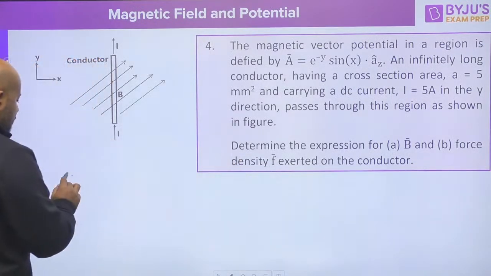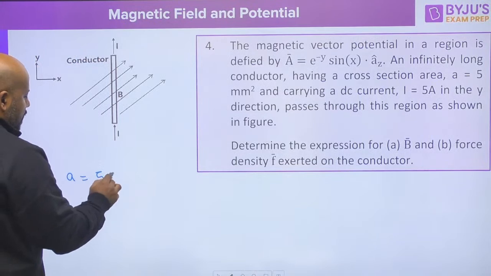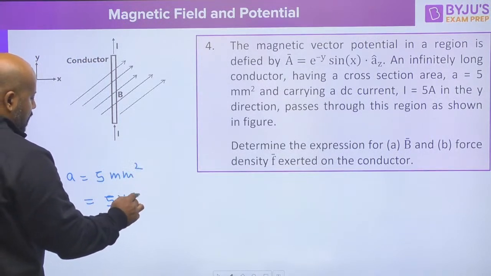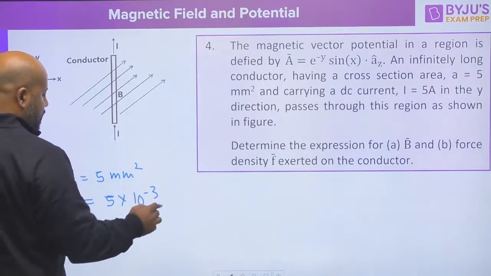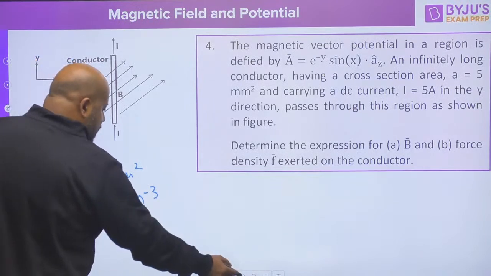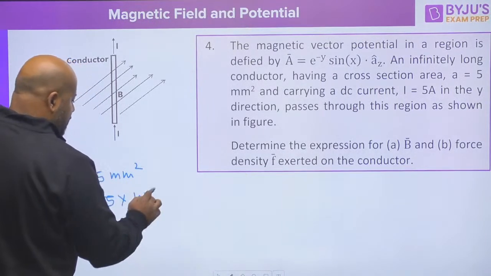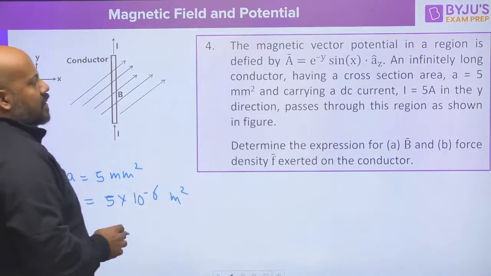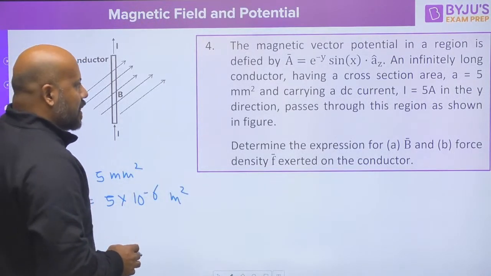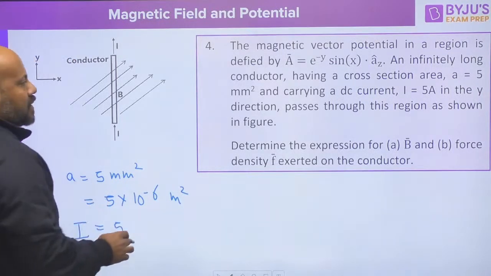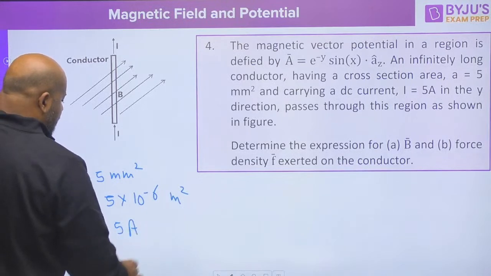Cross section area is given as 5 mm square, that you can write as 5 10 to the power minus 6 because it is mm square, and carrying a DC current I, which is given as 5 ampere in the y direction.